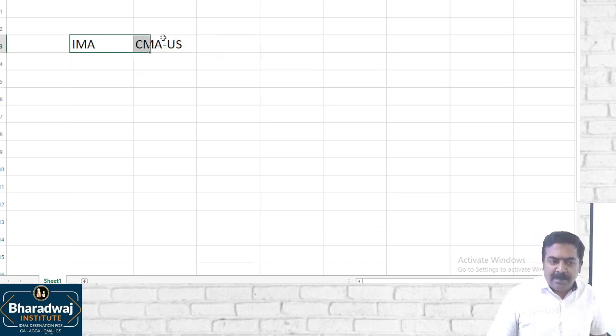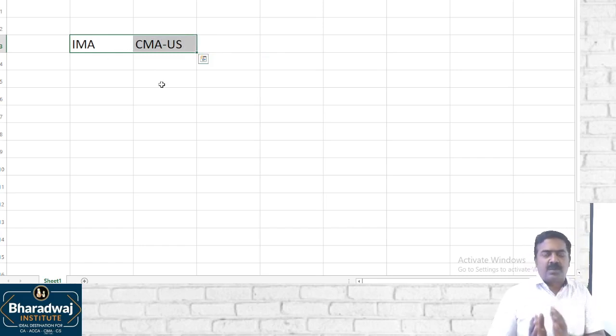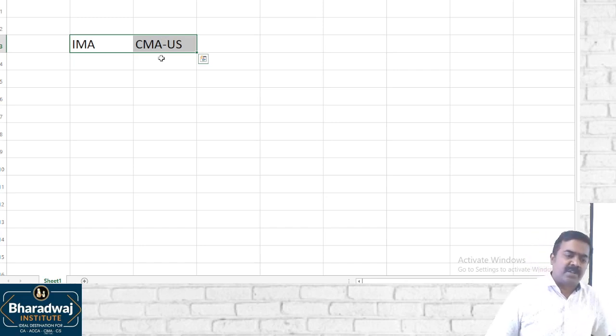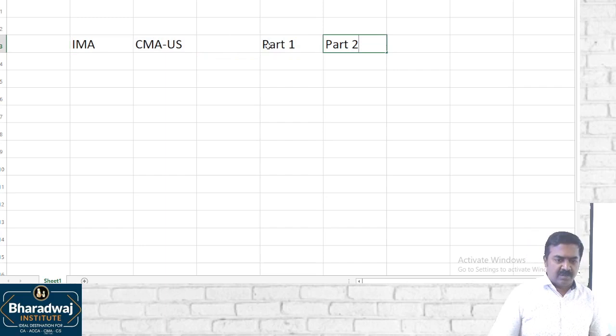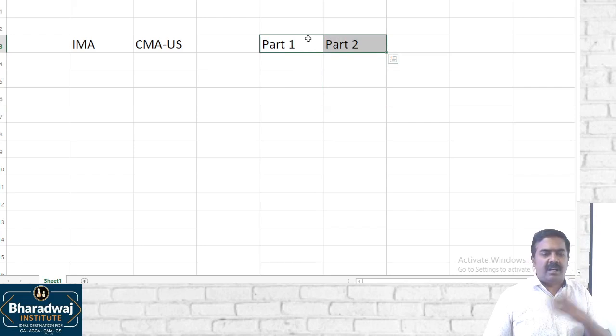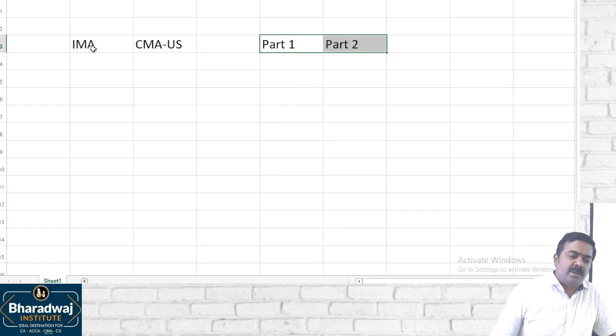In CMA India, if a student completes +2, he has to start with foundation, inter, and final. It takes 3 years to complete, whereas CMA US is only a 2-part examination: part 1, then part 2. Anybody after +2 can start with part 1 and part 2 and write the exams and pass, but the degree is awarded only when you are a degree holder, any degree. It can be a BCom or BA or BBA. You pass part 1 and part 2, then CMA US is offered.